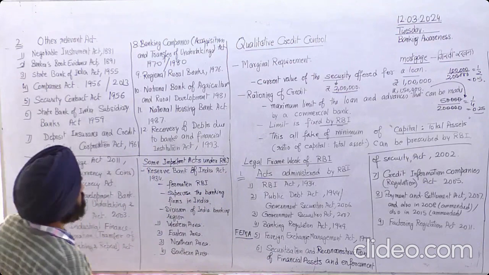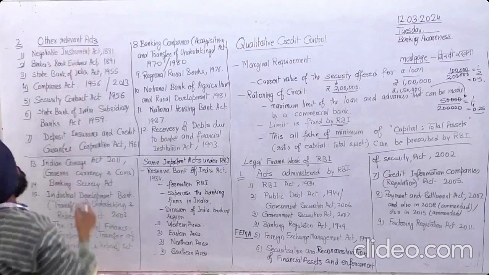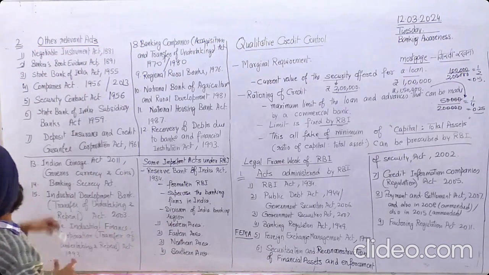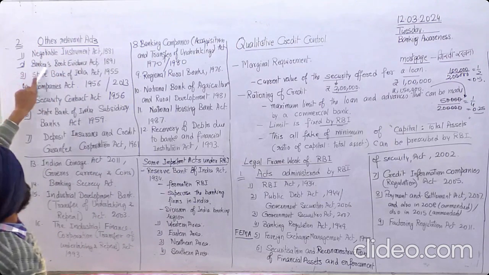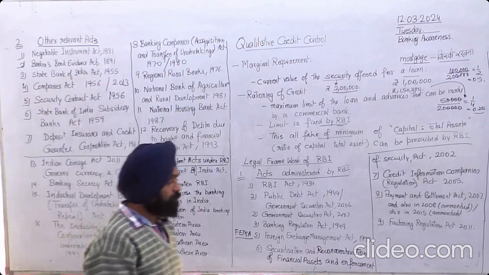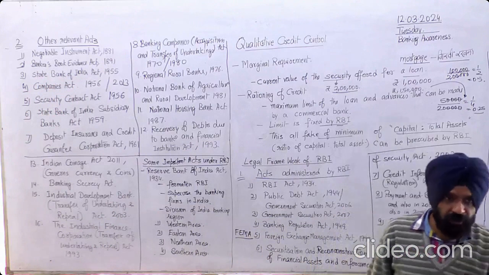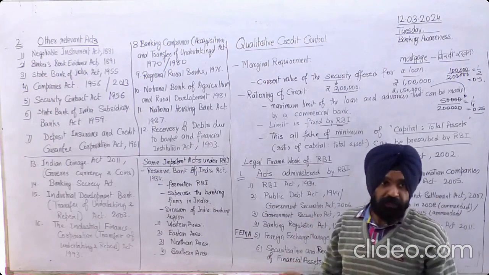Then the second act is other relevant acts. One is the Negotiable Instruments Act 1881, and second was the Bankers Books Evidence Act 1891. So these acts are still going on. We cannot say they are obsolete.